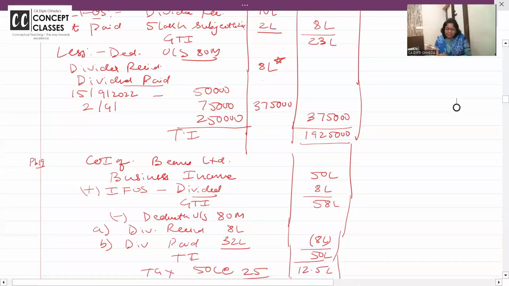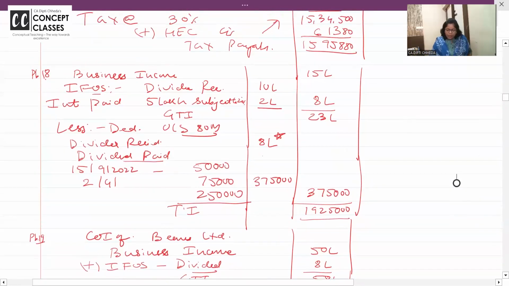so as we were discussing, can you see my solved example? Look at the screen now. So here I have received dividend 10 lakhs and I have paid interest 5 lakhs. But how much deduction can I get from dividend received? 20%. What is 20%? 2 lakhs. Are you getting it? So what is taxable dividend? 8 lakh. Till here, is it clear?